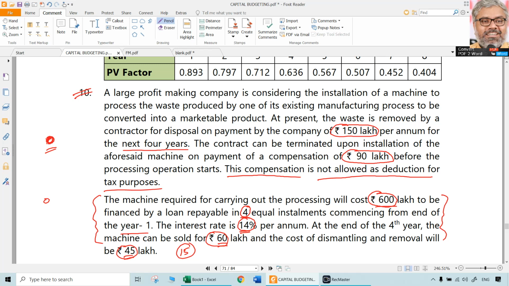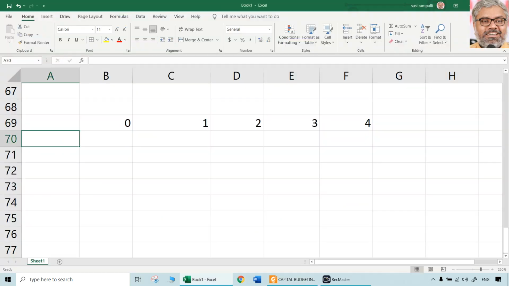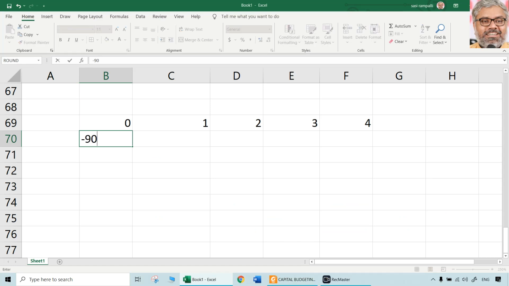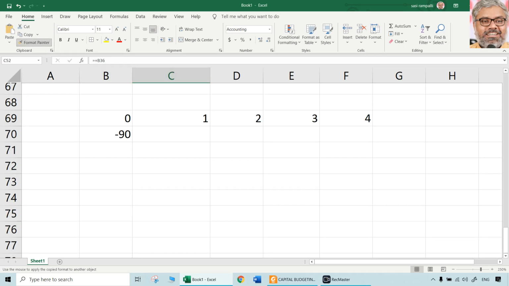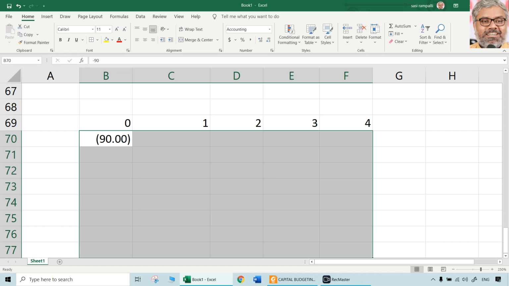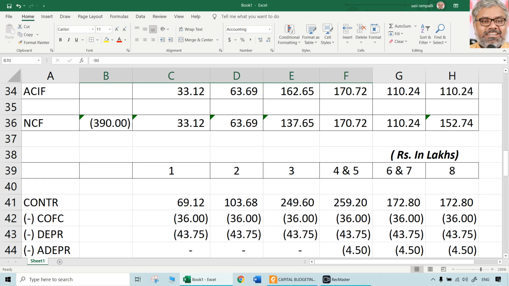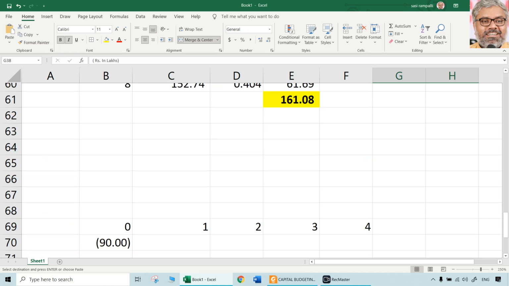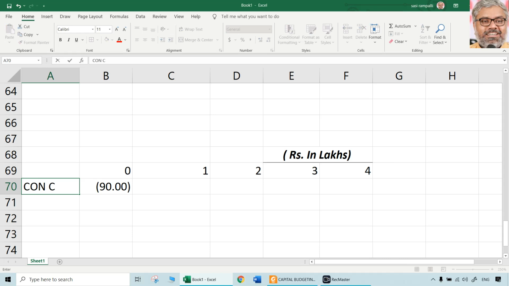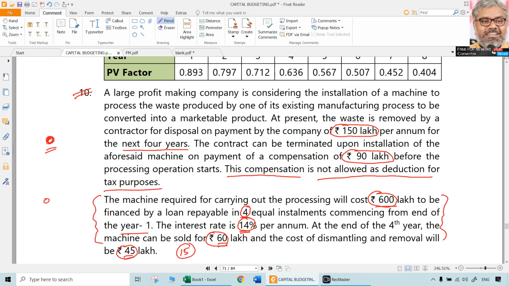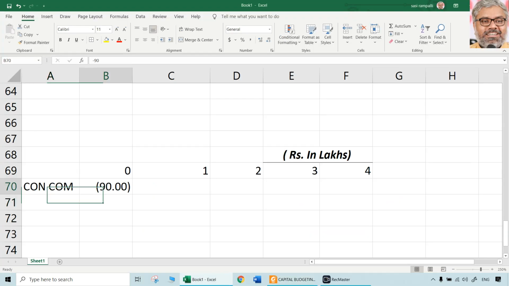But initial cash outflow, how much here? Payment of compensation for which there is no tax deduction at all as given in the question. There is no tax deduction at all for this compensation that is going to be paid, all rupees in lakhs. So that is how much? 90 lakhs. Separately you can write it. Contractors compensation, how much? 90 lakhs. That is not having any deduction for tax purposes. So it is an outflow in year 0.